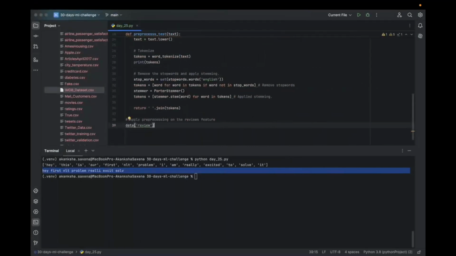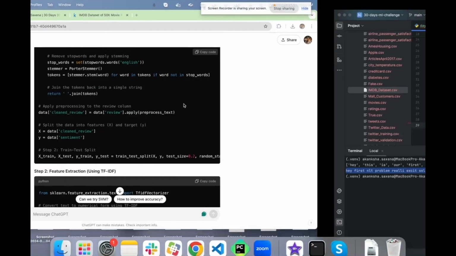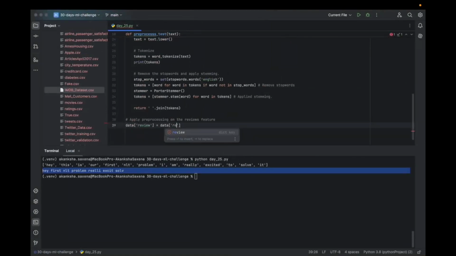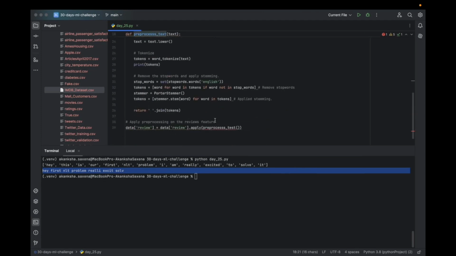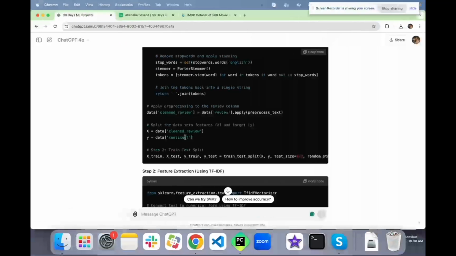Review is going to be back here. Data review, apply pre-process text, and we will come here and remove this. Yes, and you should now be able to see that in this form, right? Now let's do what?